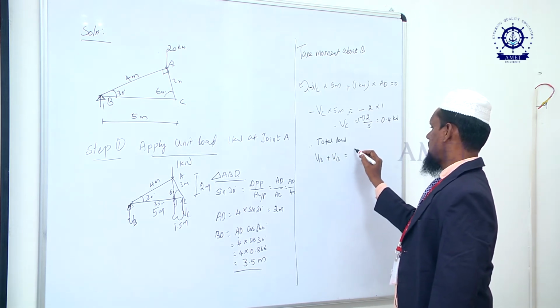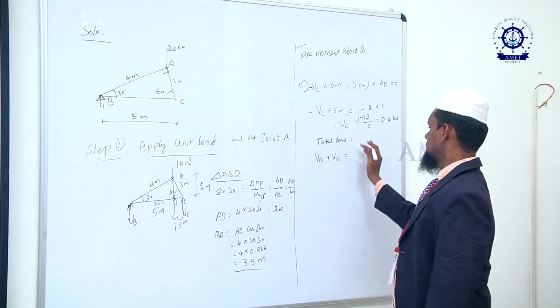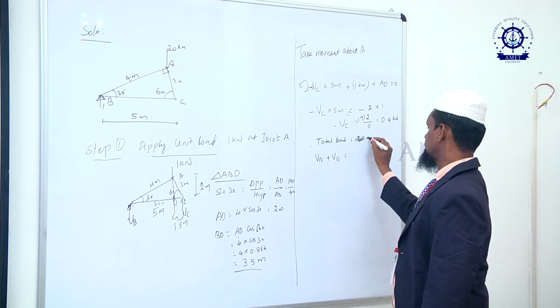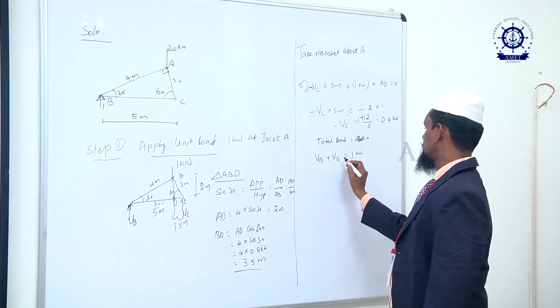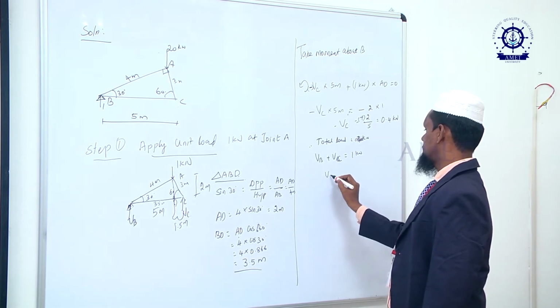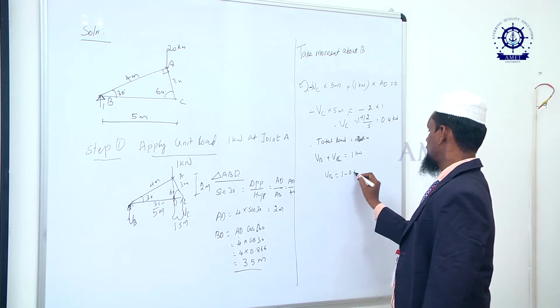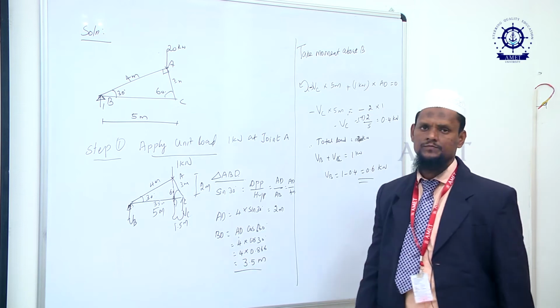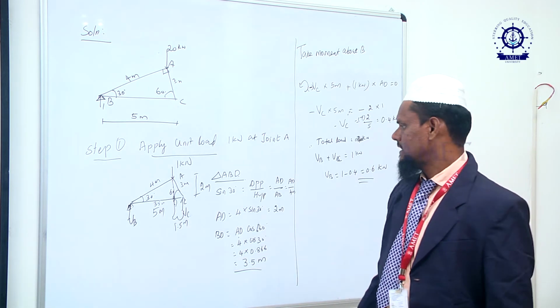Therefore, then we know that the upward reactions VB plus VC is equal to the total downward load, 1 kilonewton. So, therefore, VB is equal to 1 minus 0.4, so 0.6 kilonewton. So, it is over.